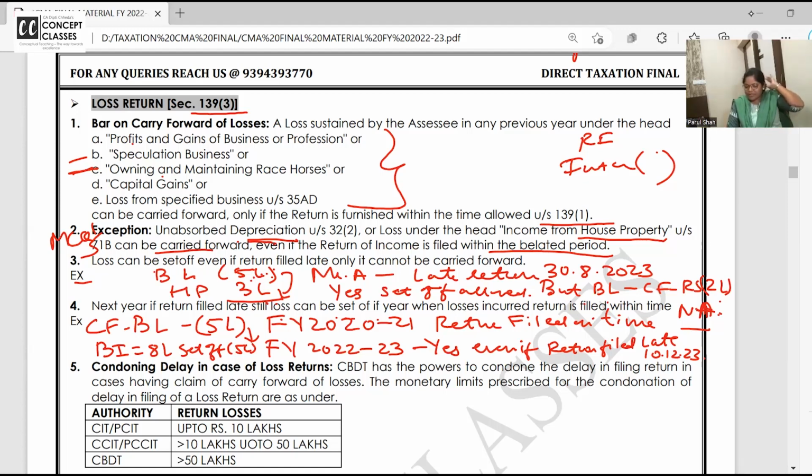My attention is on the explanation, so I'm writing CF and all. I hope it is clear. Carry forward the business loss of 5 lakh from financial year 2021, and the return was filed on time. Now this year you want to set off that 5 lakh against your current year's business income of 8 lakhs. Is the set off allowed? Answer is yes. Even if this year's return is filed late, you can do the set off. Only thing is you cannot carry forward. Okay, is it clear?